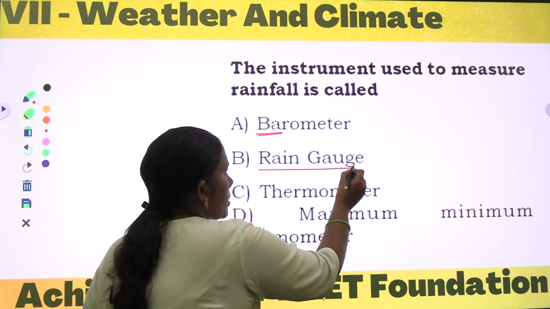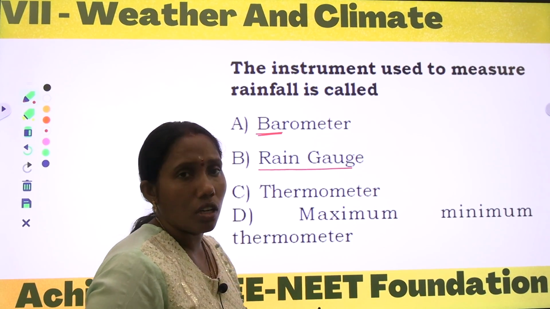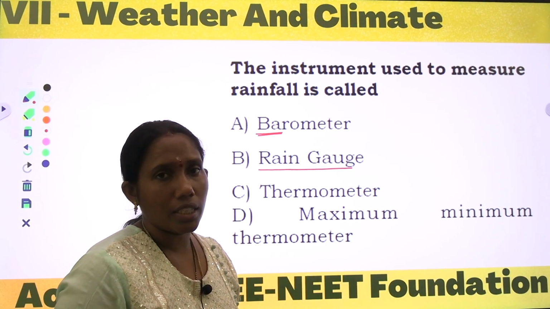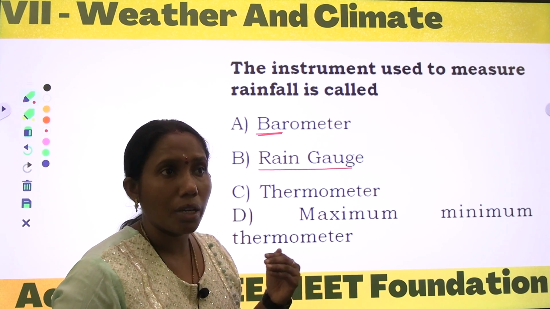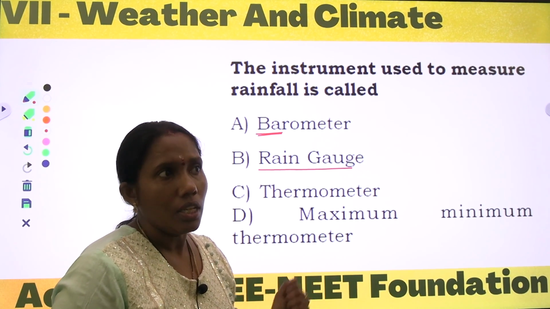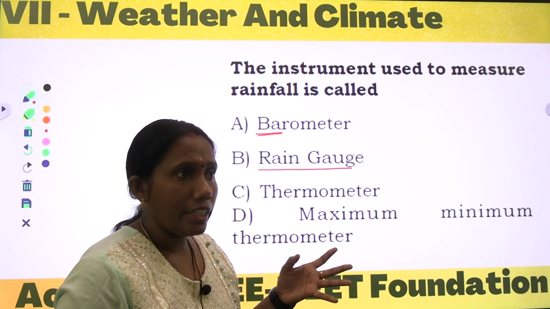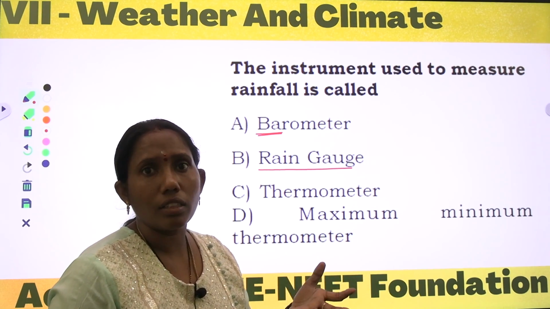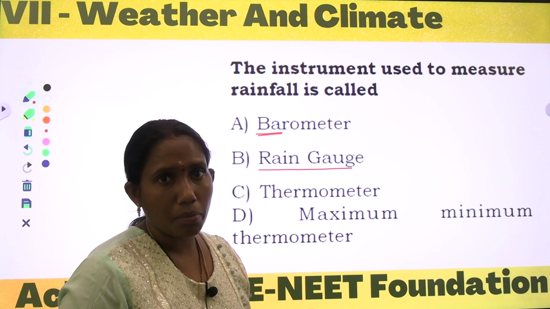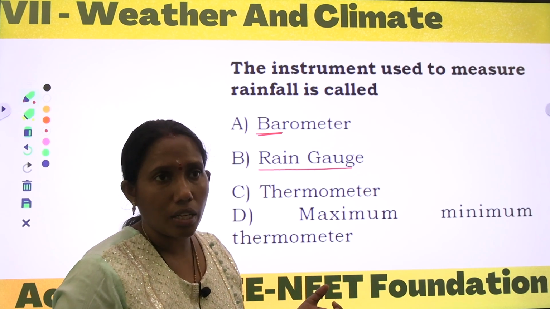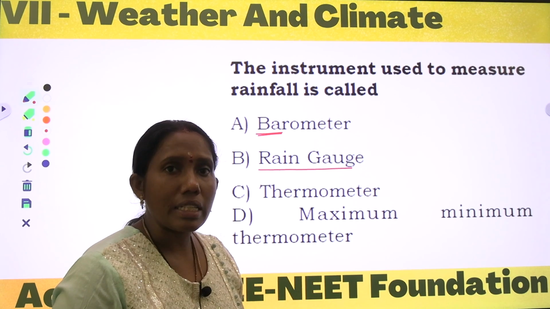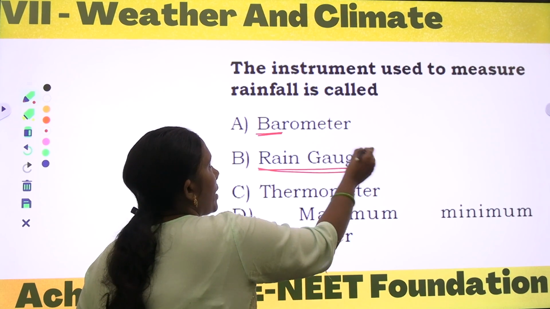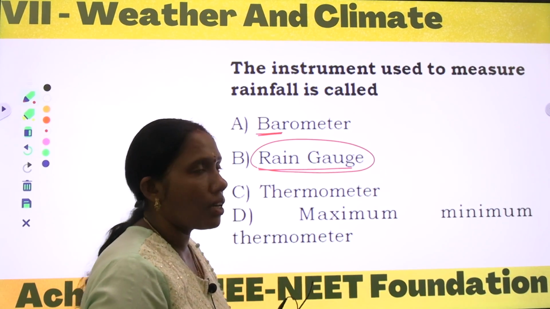Come to the second one, it is the rain gauge. The amount of rainfall fallen in a particular area is 14 centimeters or 13 centimeters or 12 centimeters, as reporters give us information in the news on a rainy day, that in a particular area the highest rainfall of 12 centimeters was observed. The instrument they use to measure that rainfall is called the rain gauge. The rain gauge is the instrument we use to measure rainfall.